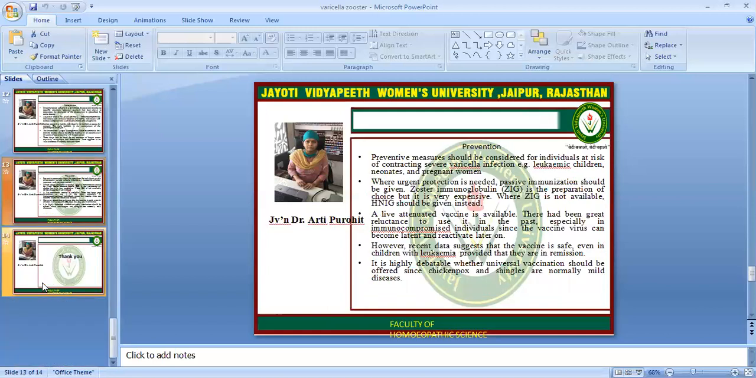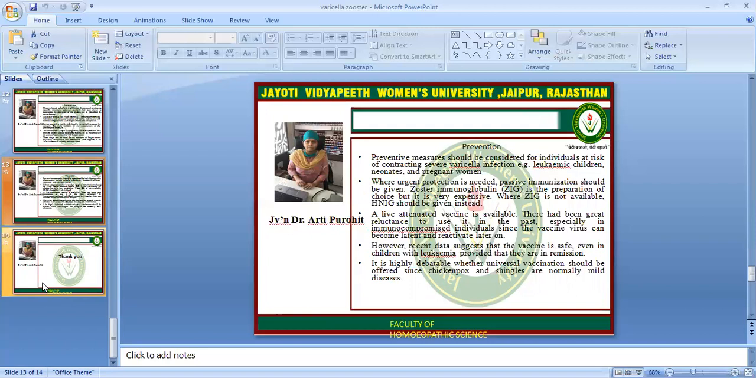What is the prevention? Last but not the least, prevention is better than cure. Measures should be considered for individuals at risk of contracting severe varicella infection, like leukemic children, neonates, and pregnant women. Where urgent protection is needed, passive immunization should be given. Zoster immunoglobulin is the preparation of choice, but it is very expensive. When zoster immunoglobulin is not available, HNIG should be given instead.